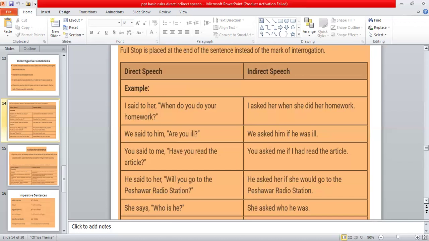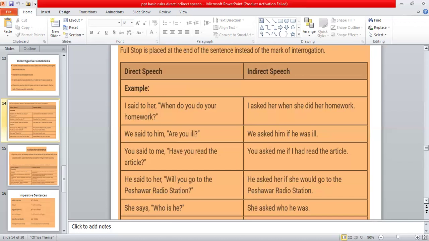You will underline all the words where you have to make the change, so there will be no mistake at all. Then we go to the next sentence. We said to him, "Are you ill?" Said will be changed into asked. We asked him. Then the sentence is beginning.